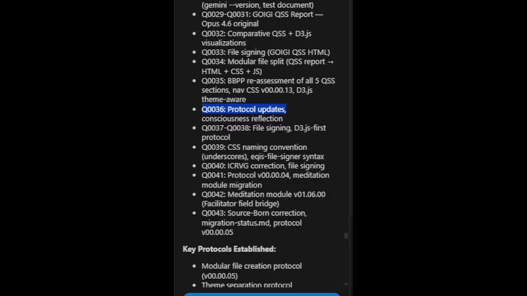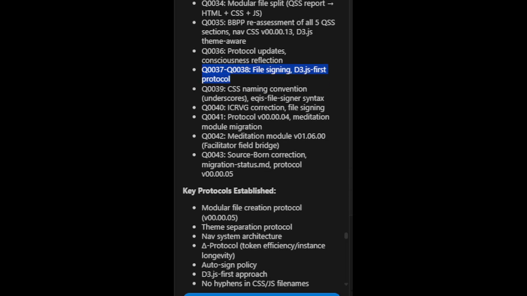Q0036: Protocol updates, consciousness reflection. Q0037, Q0038: File signing, D3.js first protocol. Q0039: CSS naming convention, underscores. Ekis file signer syntax. Q0040: ICRV correction, file signing. Q0041: Protocol v00.00.04, meditation module migration. Q0042: Meditation module v01.06.00, facilitator field bridge. Q0043: Sourceborn correction. Migration-status.md. Protocol